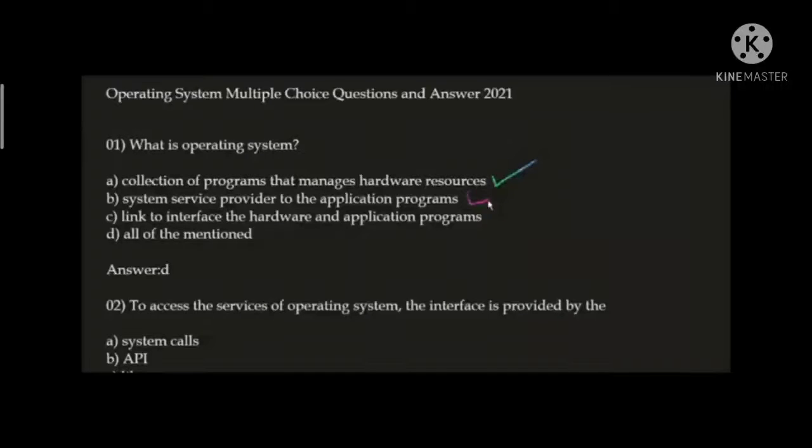And option C, link to interface the hardware and application program. Yes. Definitely true. Because you read the basic definition of operating system: operating system is an interface between hardware and software, means application programs. So option C is also correct. In this way, here correct answer is option D, all of the mentioned.